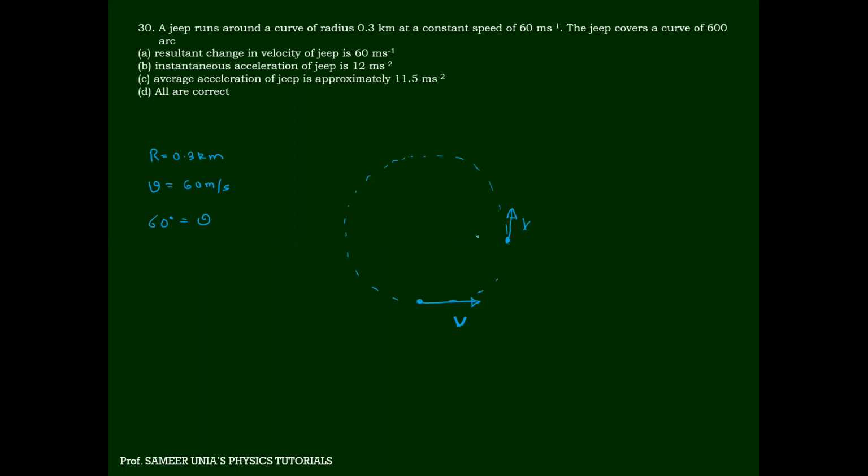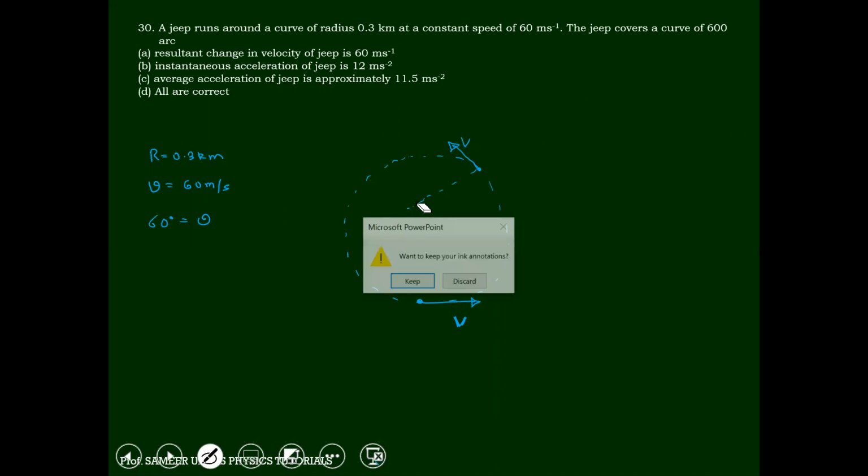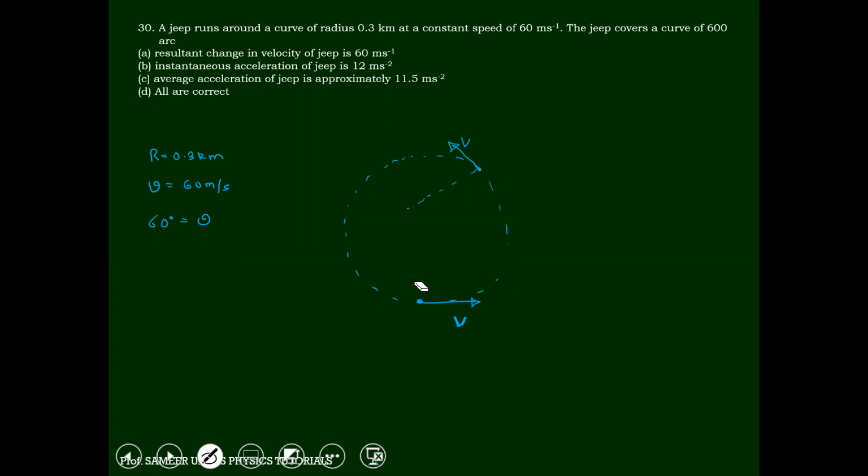I'll make it here somewhere. One second, just wait.